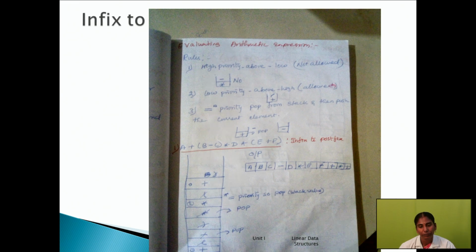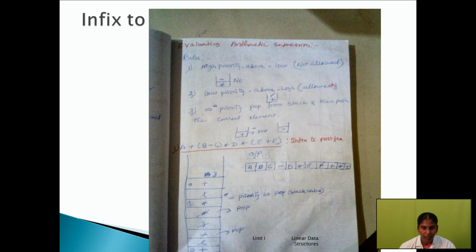The next element is an operator, the plus symbol. This is a low priority, so the plus symbol is stored on the stack. The next is an open bracket. It is also a type of symbol, so we insert it on the stack.